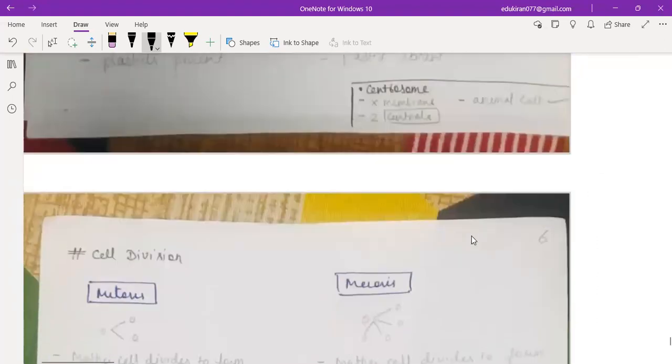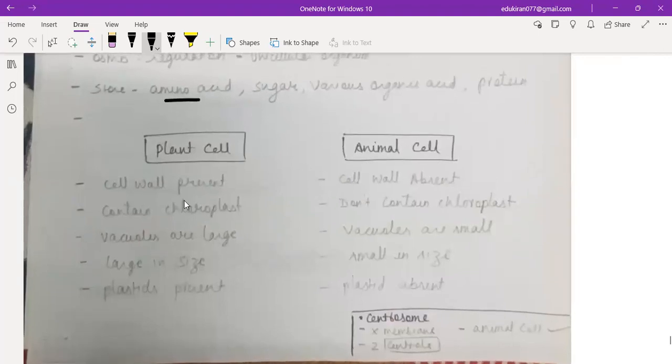Now coming to the next one, plant cell and animal cell. Cell wall is present, cell wall is absent. Contains chloroplast, does not contain chloroplast. Vacuoles are large in size, small in size. Plastid is present, plastid is absent.